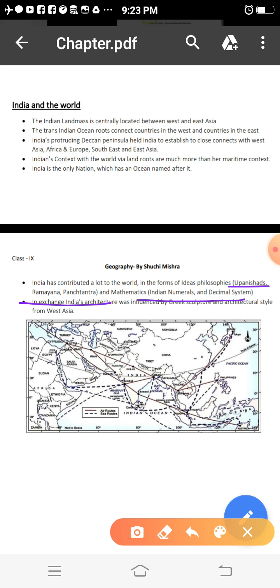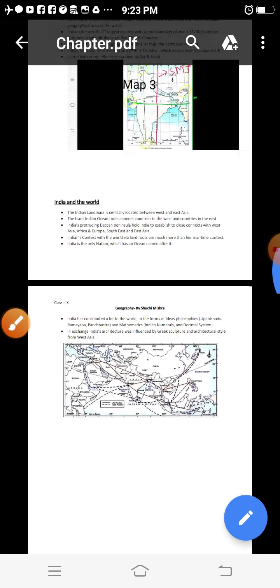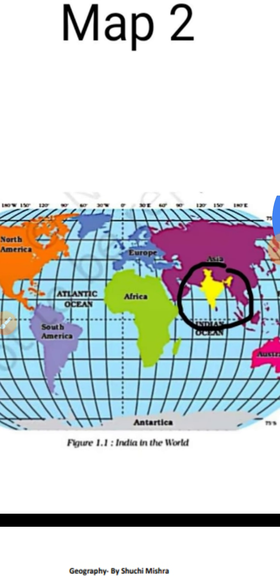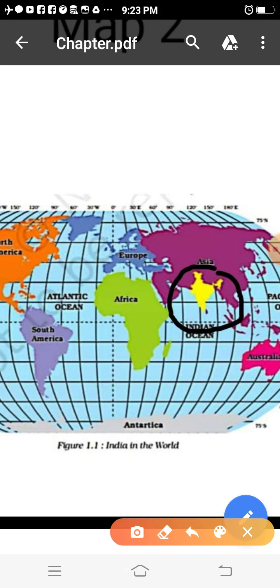Children, before 1869, if India wanted to do trade activity with Europe, now where is Europe? Europe is here. And Indian merchants had to cover this way the distance from here.